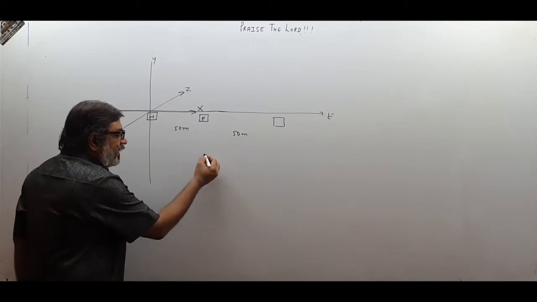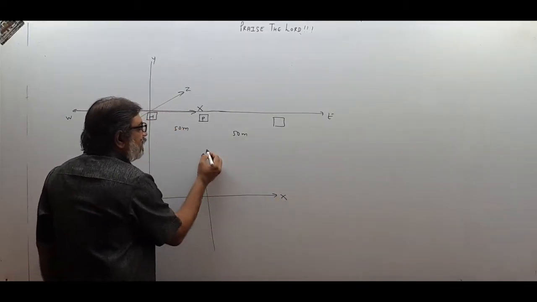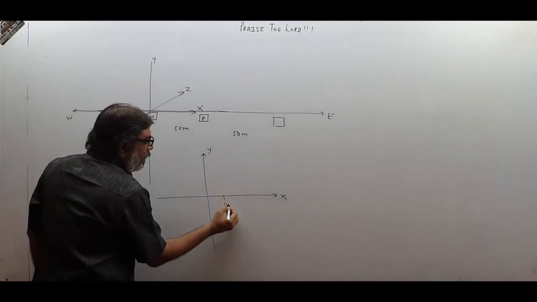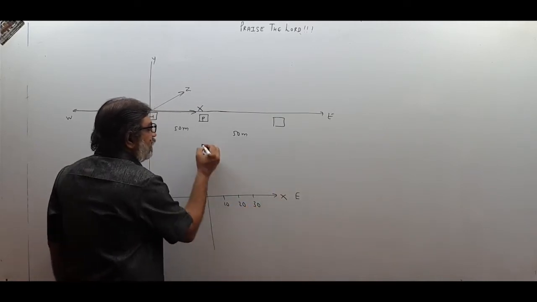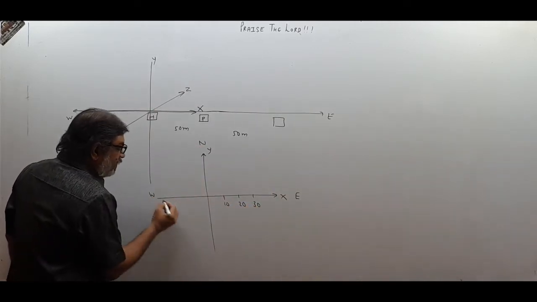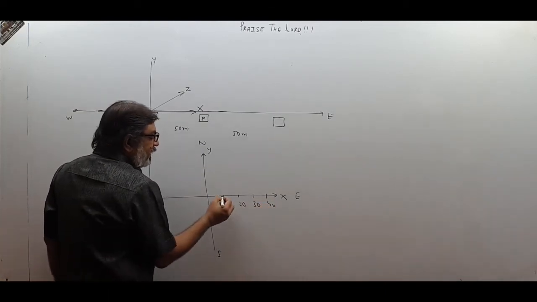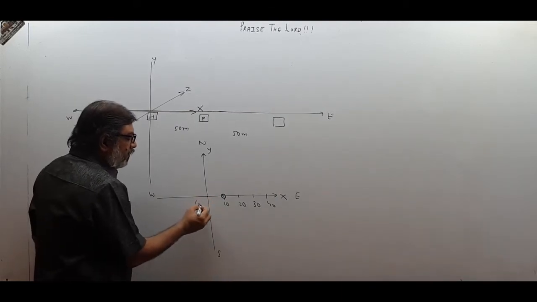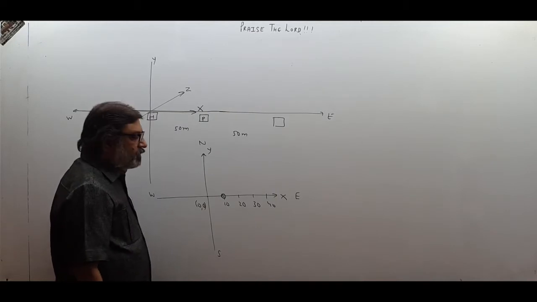So if I take my example like this, I fix up a Cartesian coordinate system like this, supposing only two dimensions. This is 10, this is 20, this is 30. Supposing this is east direction, this is north direction, this is west and this is south. So this is 40. There is an observer over here at 10, 0. He is not at 0, 0. I told you the observer need not be at the 0, 0 point.